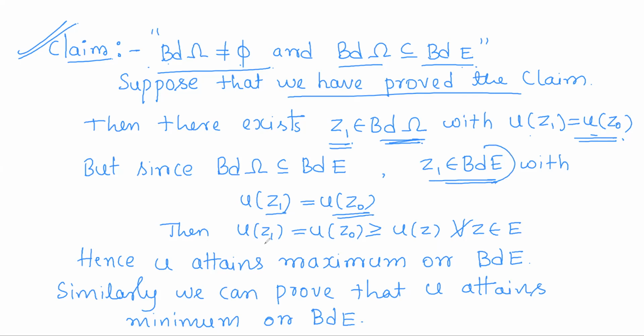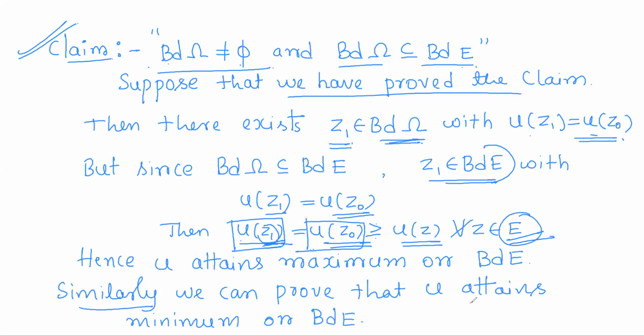So Z1 is a boundary point at which u has the maximum value. So u of Z1 will be greater than or equal to u of Z, which means u attains maximum on E at the boundary point Z1, or in other words, u attains maximum on the boundary of E.